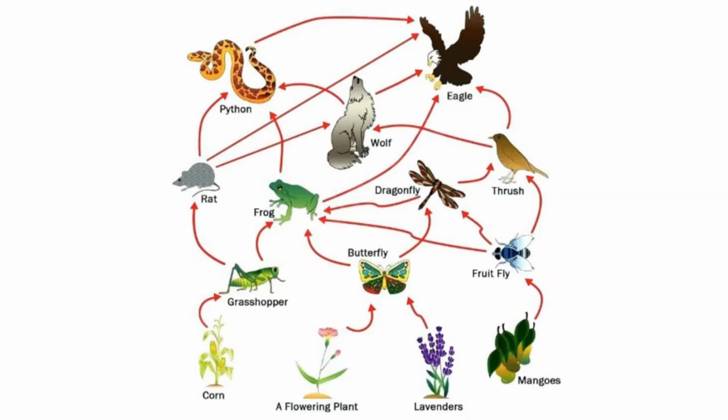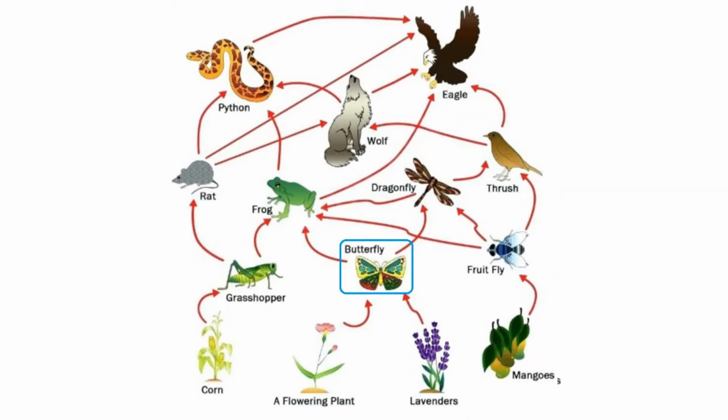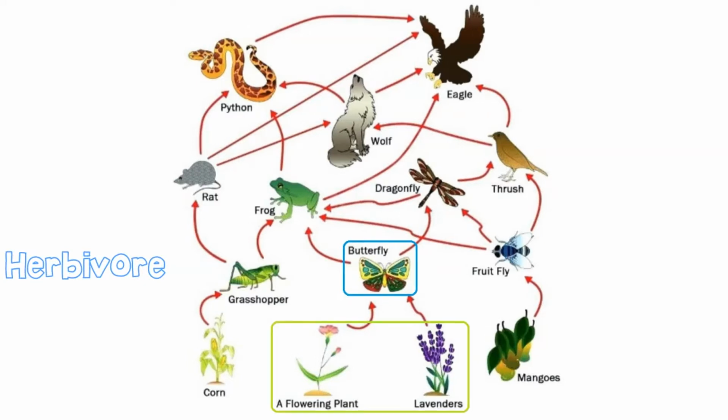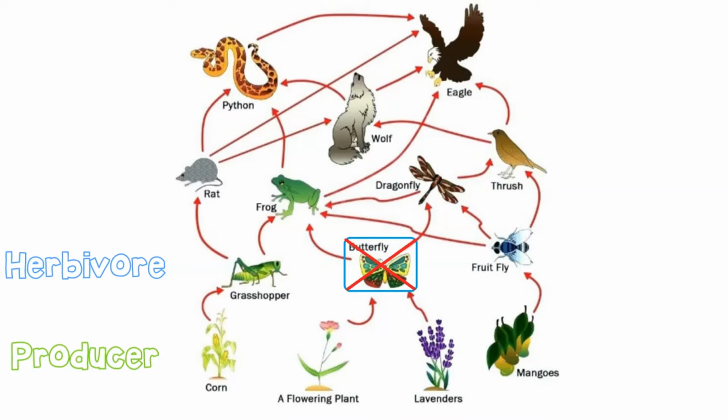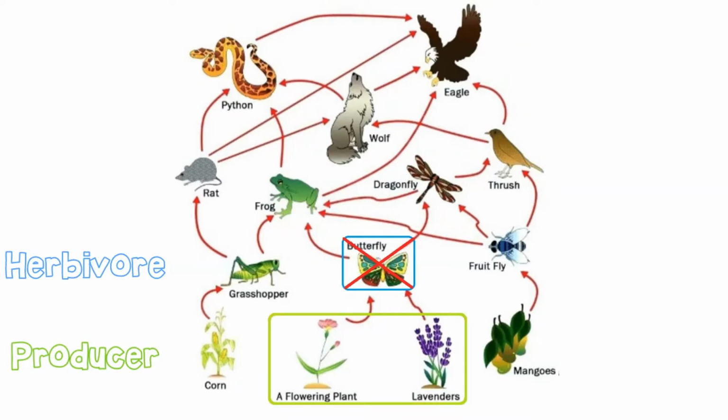Okay, so let's look at a specific scenario. In the case of the butterfly, it is a herbivore eating from the flowering plant and the lavender. If the butterfly population was to drastically decrease by an insecticide or some sort of chemical that affected them, the butterfly population would drop massively. This would cause the flowering plant and the lavender populations, specifically the flowers and the petals of those plants, to increase massively because they no longer are eaten by the butterfly.